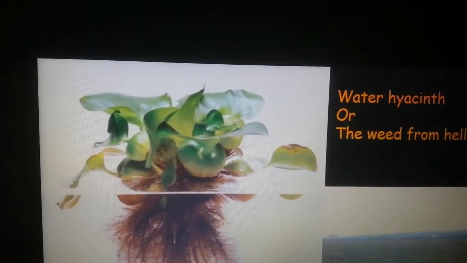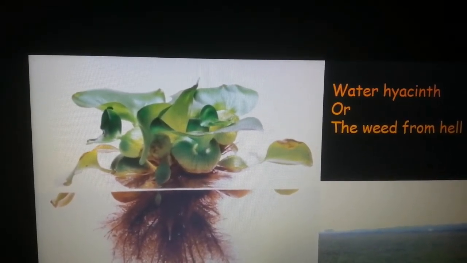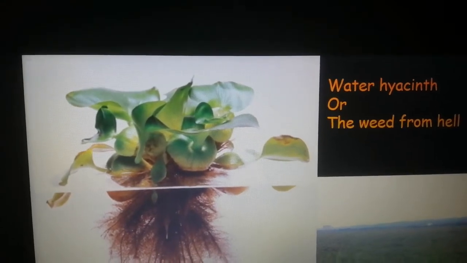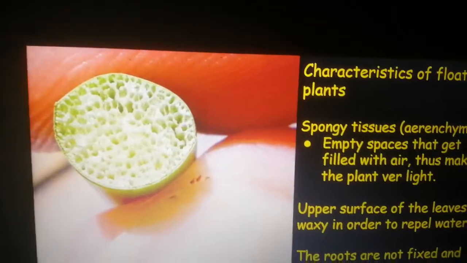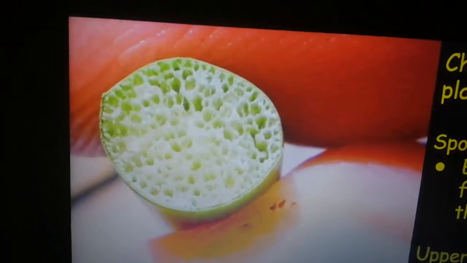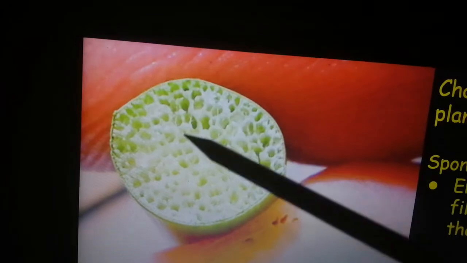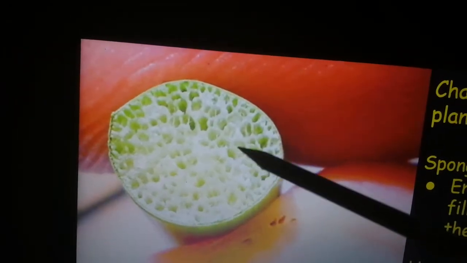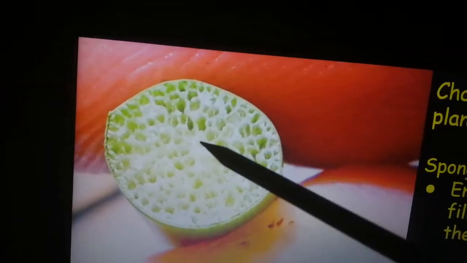And another characteristic of these floating plants is that they have sponge like body. This sponge like body, they have many empty spaces. Can you see these spaces? Looks like a sponge, right?